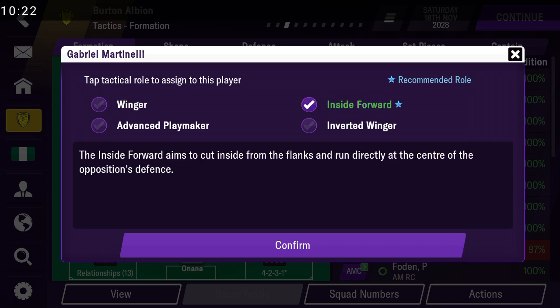So the inside forward aims to cut inside from both flanks and run directly at the center of the Australian defense. This one is kind of a hybrid of a winger, because wingers are actually rare nowadays. A lot of wingers now are either inside forwards or inverted wingers. Someone like Robben, when he was at Bayern, was an inside forward, the perfect example. Mahrez too, at Man City, and Salah. What they just do is cut inside and take all those shots.